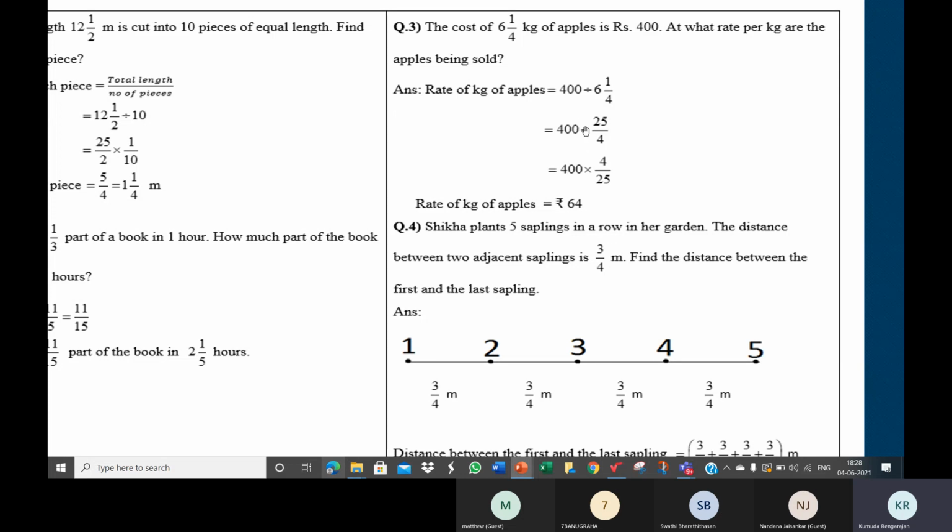When we do this, 25 by 4 becomes 4 by 25. Now we need to simplify. 25 sixteens are 400, in the tables of 25, or you can do it by 5 2 times. 64.